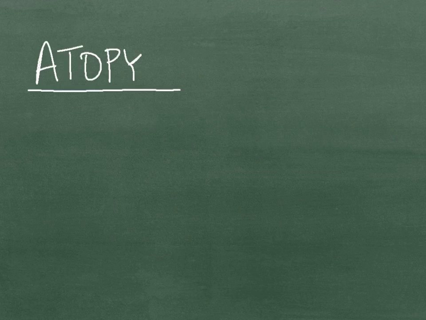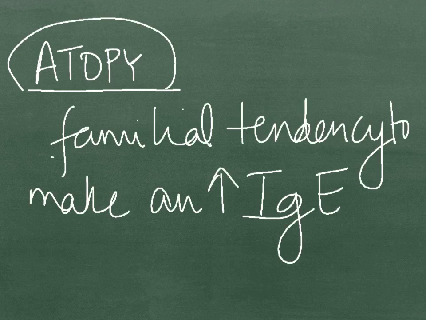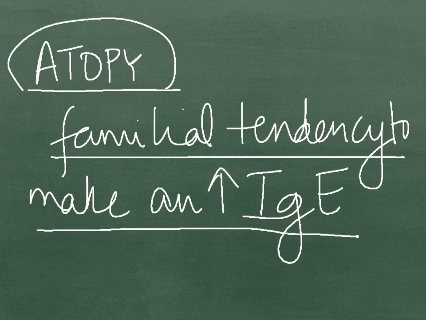Before we end the discussion, let's talk about atopy. Atopy is a familial tendency to produce increased IgE, more frequently against common environmental substances to which most of the population is inert. Remember, it is genetic.